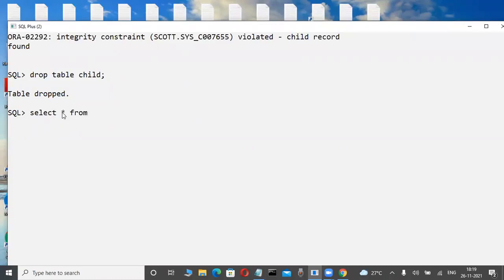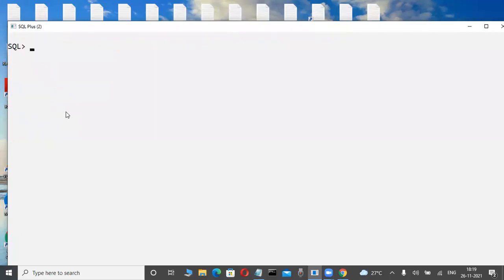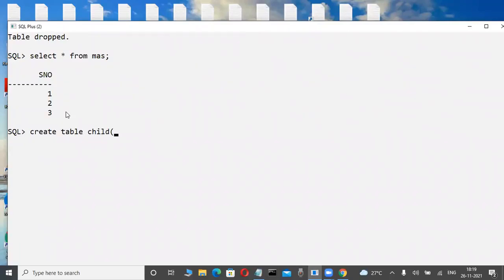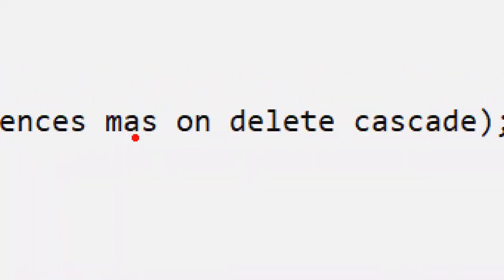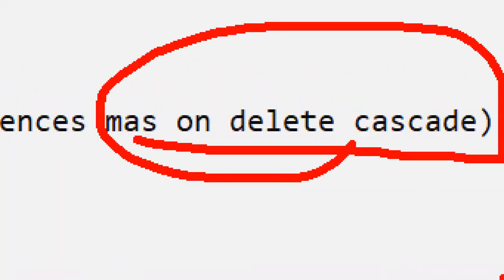Select star from master like this. Now I try to create the child table with on delete cascade. Create table child, here S number, number of 10, like this. References is a clause, references to the master table. Here on space delete space cascade. We are learning these syntaxes in the future. Observe here, we are using the on delete cascade clause.